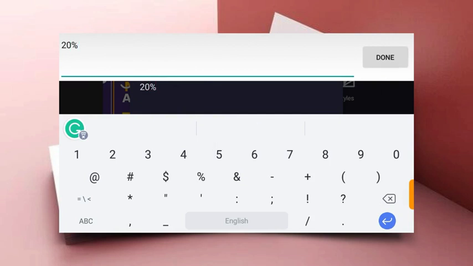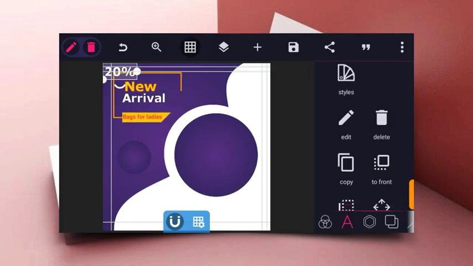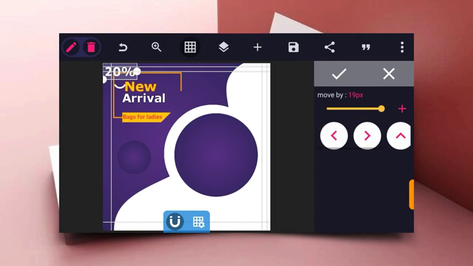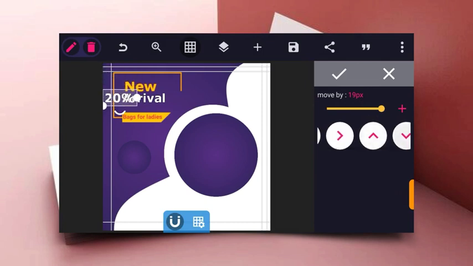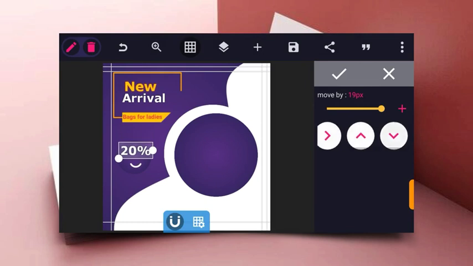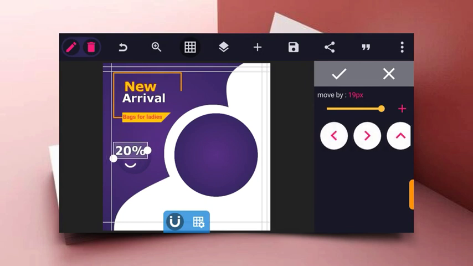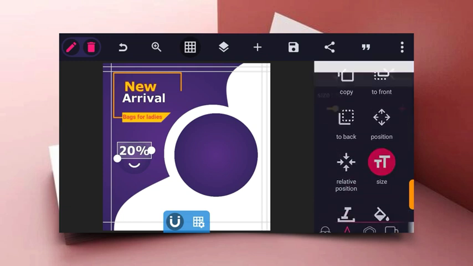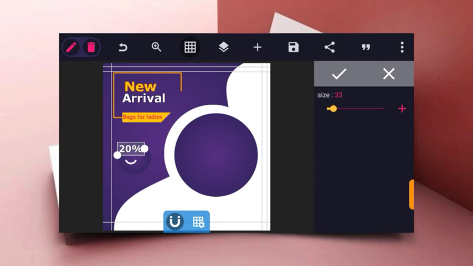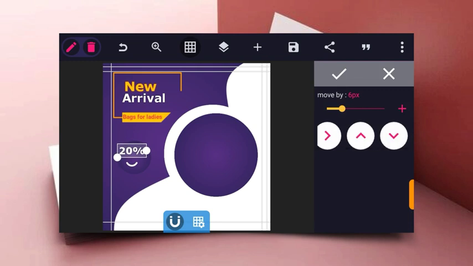Maybe you don't have any profit on it, you can just type anything you want, and then put it inside the smaller circle. So you use the relative size to reduce your discount to the particular size you want. So you reduce it a bit so it can be better and can fit in the smaller circle, and then make it to be at the center of the smaller circle.